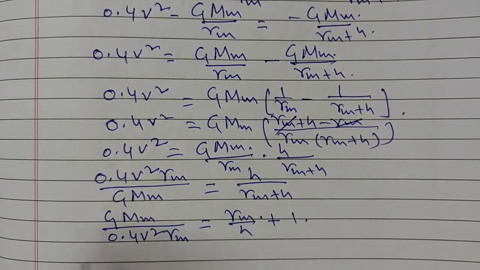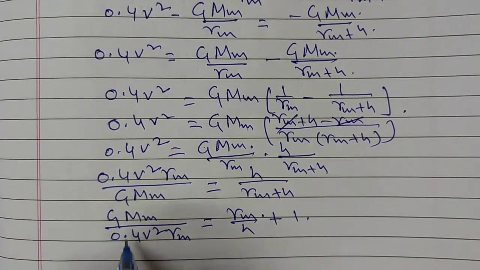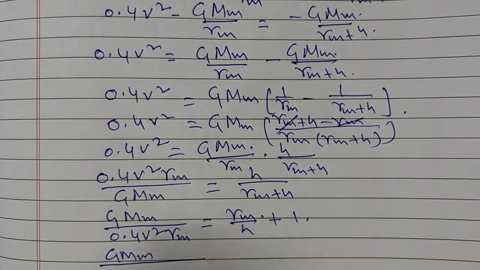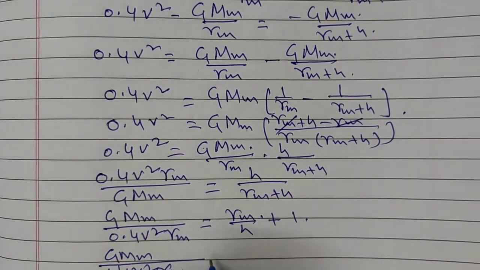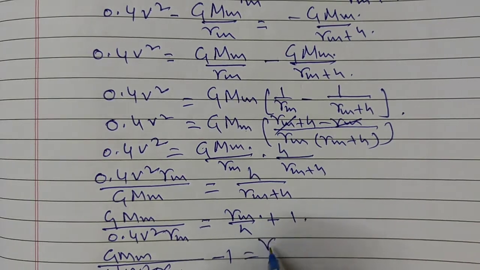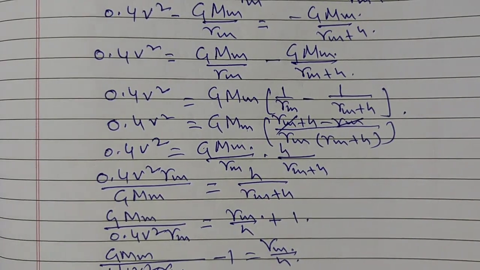So G Mm upon 0.4 v square Rm minus 1 is equal to Rm upon h,